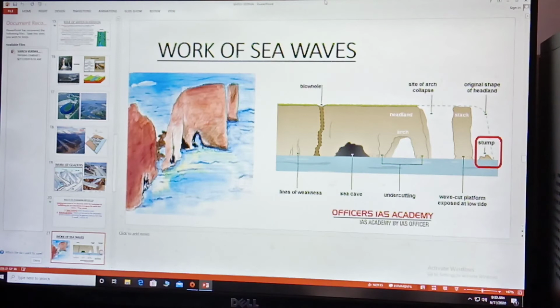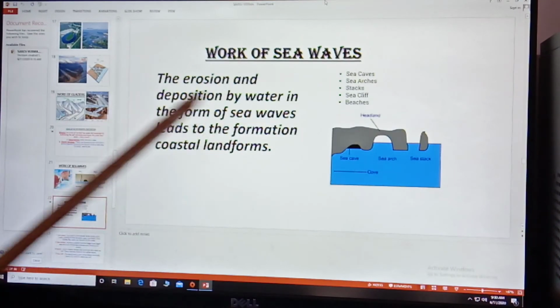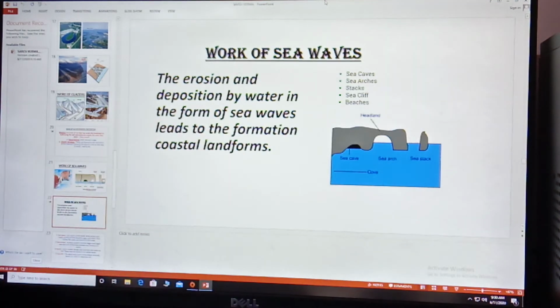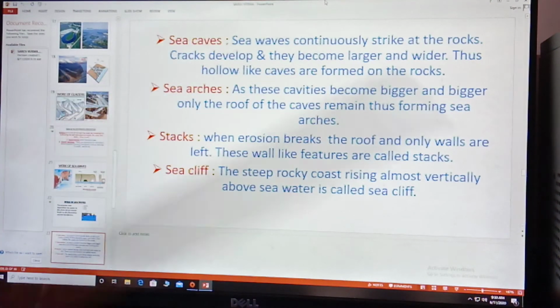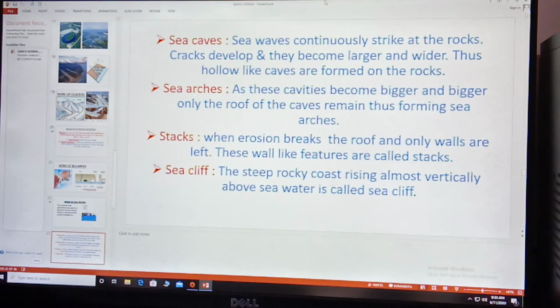Now come to the next, that is work of sea. Sea waves continuously strike the rocks and lead to many formations. You can see here, the erosion and deposition by water in the form of sea waves lead to the formation of coastal landforms. Now, sea cave. Sea waves continuously strike at the rock, cracks develop, and they become larger and wider. Thus, hollow-like caves are formed on the rock, known as sea caves.